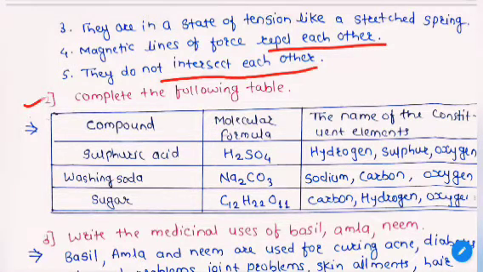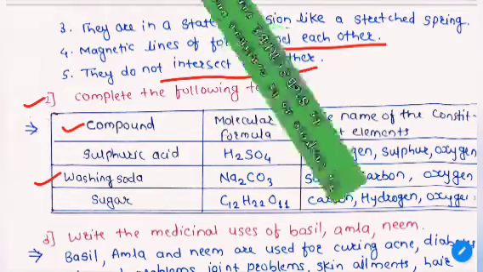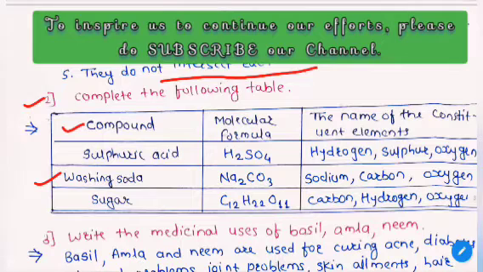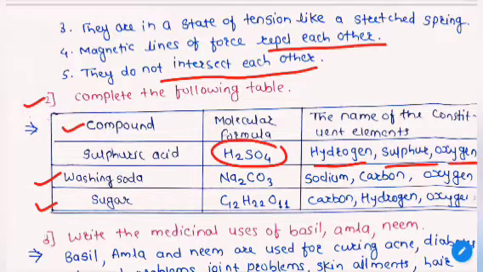Now the second question is: complete the following table. Here compound names are given. You have to write its molecular formula and its constituent elements. The first is sulfuric acid. Second is washing soda, which is also called sodium carbonate. And third is sugar. The molecular formula of sulfuric acid is H2SO4 and its constituent elements are hydrogen, sulfur and oxygen. The molecular formula of washing soda or sodium carbonate is Na2CO3 and the constituent elements are sodium, carbon, oxygen.